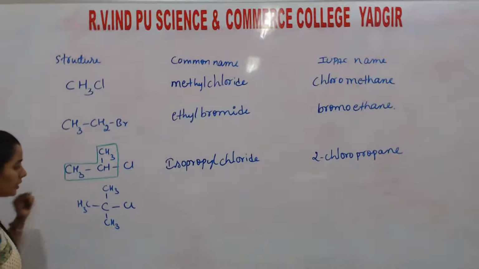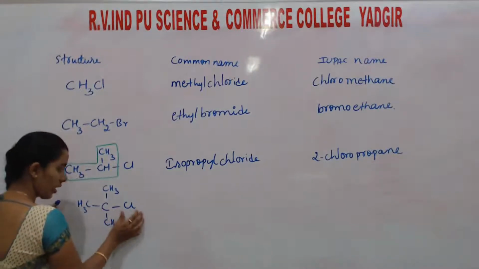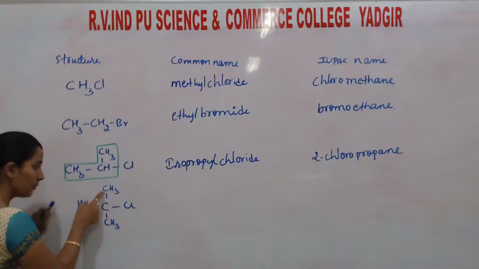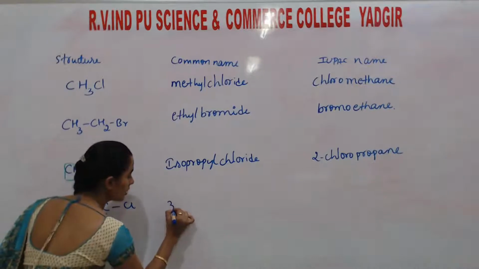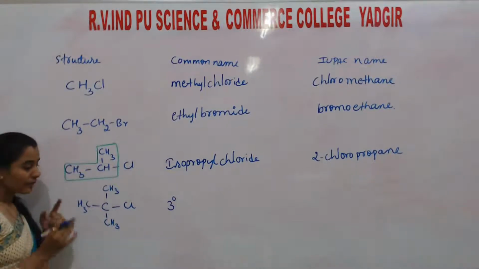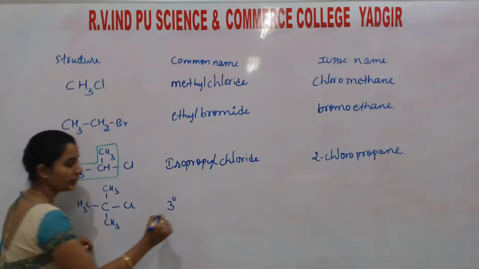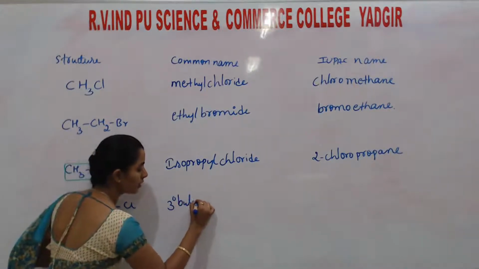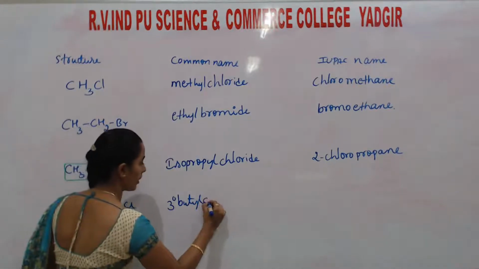Here the carbon to which the halogen is attached is further attached to three carbons. That means this is tertiary. The total number of carbon atoms here is 1, 2, 3, 4, so it is butyl. The halogen present here is chloride.